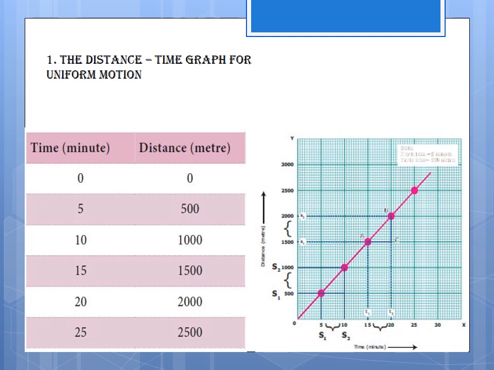Distance, that is 500, time, that is 5 minutes, is equal to 500 by 5, is equal to 100 meter. Okay, the speed is 100 meter per minute.